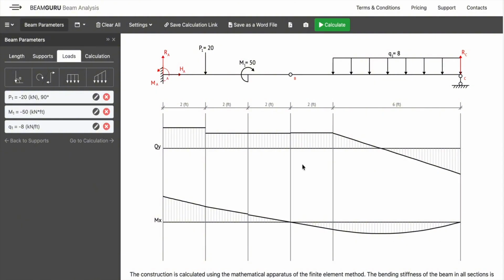So just want to point out here that our bending moment, you see, it's 0 at internal hinge, and this fixed support develops a moment while the roller support does not. So the bending moment at roller support is 0. You can see over here, and you can see the shear force varies linearly over here.